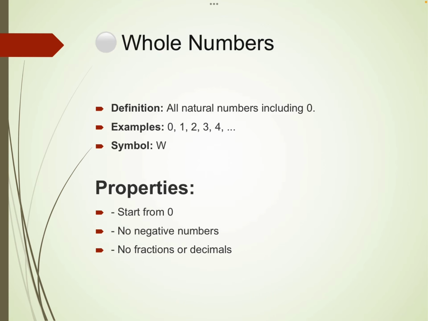What is a whole number? A whole number is almost similar to a natural number, but if we include 0 in the natural numbers, then it becomes a whole number. Okay. It is represented by W, and it starts from 0. So is it possible that the same number can be a natural number and a whole number? Yes. Suppose 4. We can say that it is a natural number and also a whole number. So no negative numbers. Whole numbers do not include negative numbers, no fraction, no decimal. Okay.